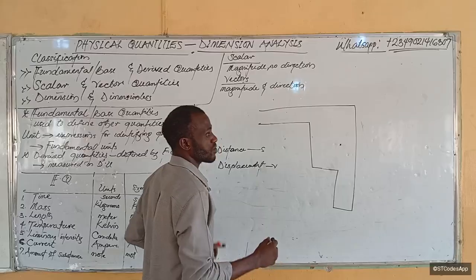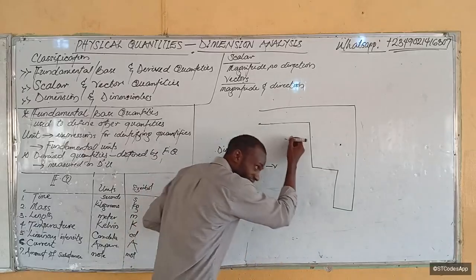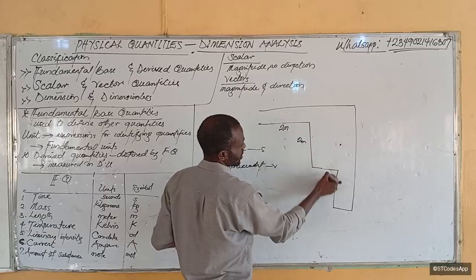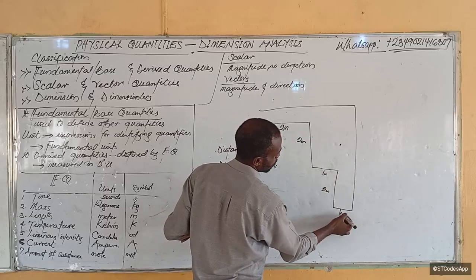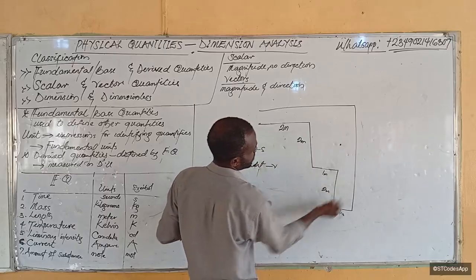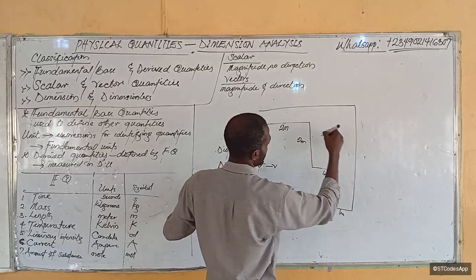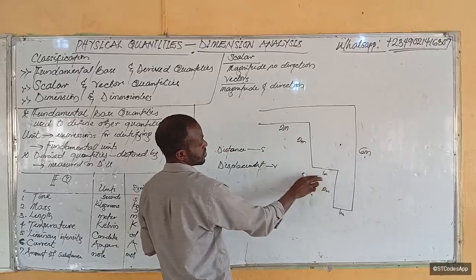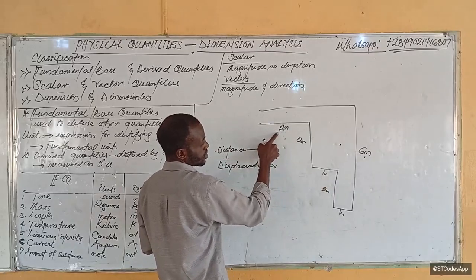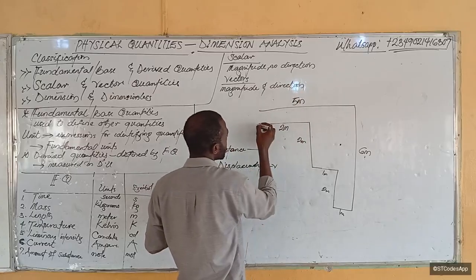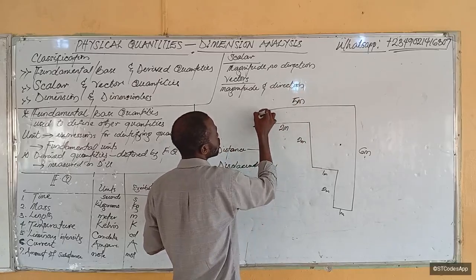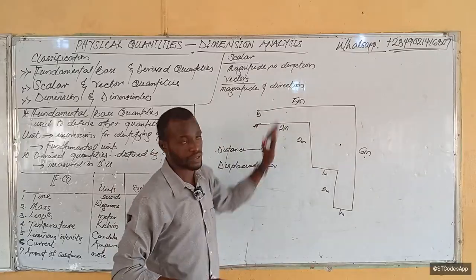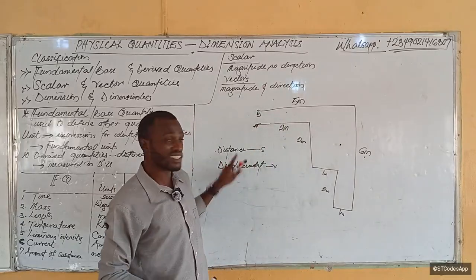If the body traveled 2 meters here, another 2 meters here, 1 meter here, 2 meters here, 1 meter here, another 1 meter, then 6 meters, then came here, 5 meters back here. So the body went from point A to point B. Now leave how I got these distances, just leave that one.